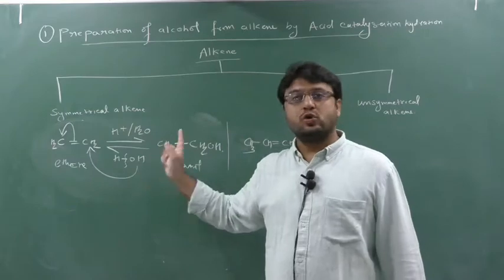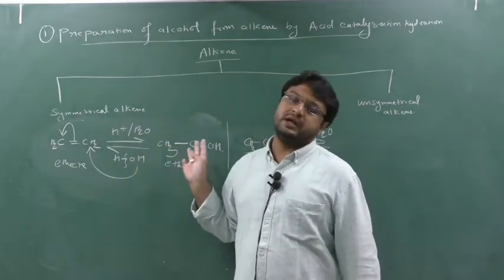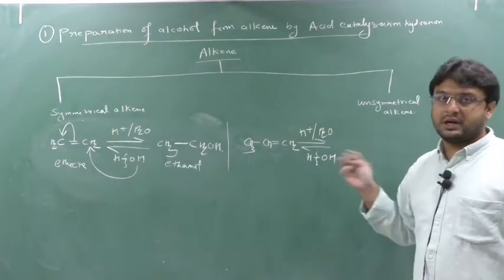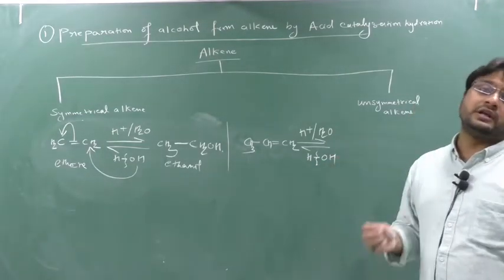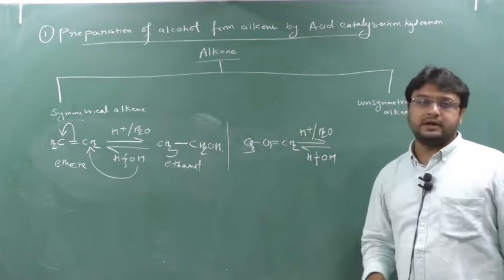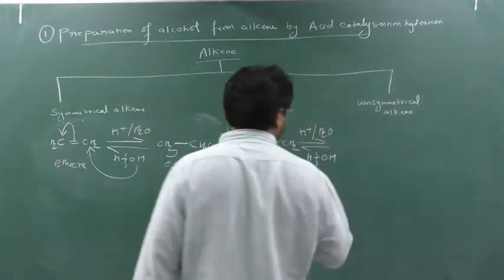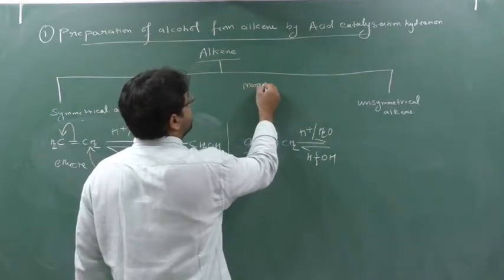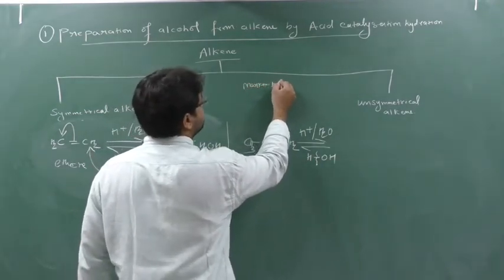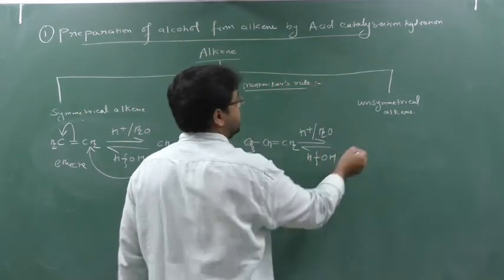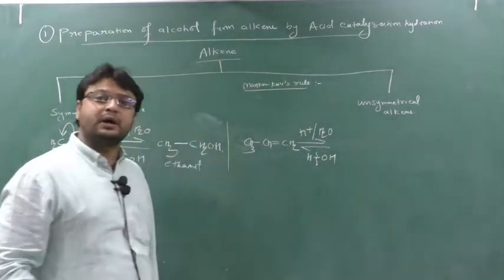In the earlier case, wherever OH attacks, it will create a 1 degree alcohol only. So there was not an issue. But here there is an issue. The question arises, which degree alcohol is required, whether OH will attack here or here. So here comes the Markovnikov rule. What does the Markovnikov rule say? That's why I told you there is one key point in unsymmetrical alkene, and that key point is Markovnikov's rule.